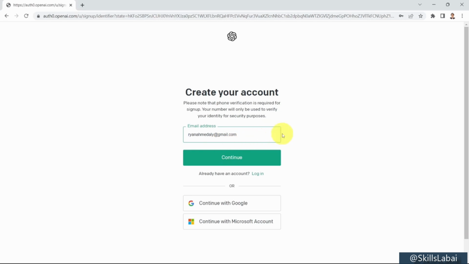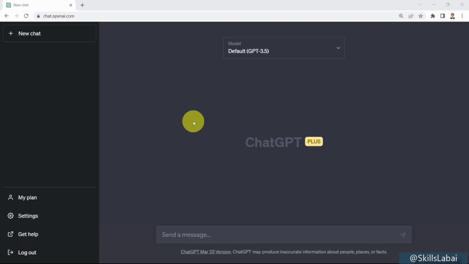And then I'm going to skip this part, and I'm going to show you right away what the ChatGPT homepage looks like. All right, so here we go. This is simply the homepage for ChatGPT. And what you see here is because I upgraded my account to ChatGPT Plus. At the time of recording, the fee is only around $20 per month, and this will allow you to access advanced models.